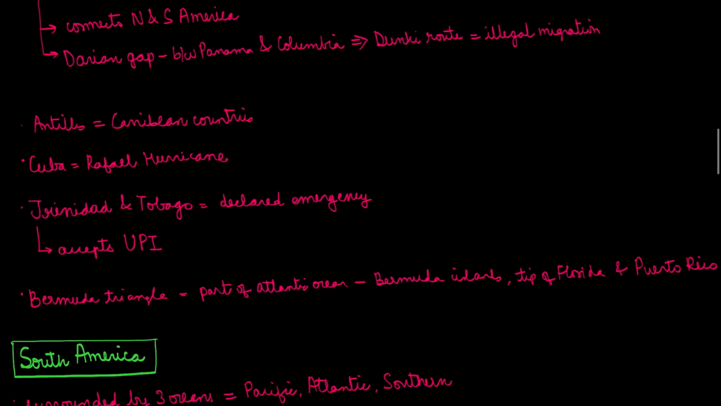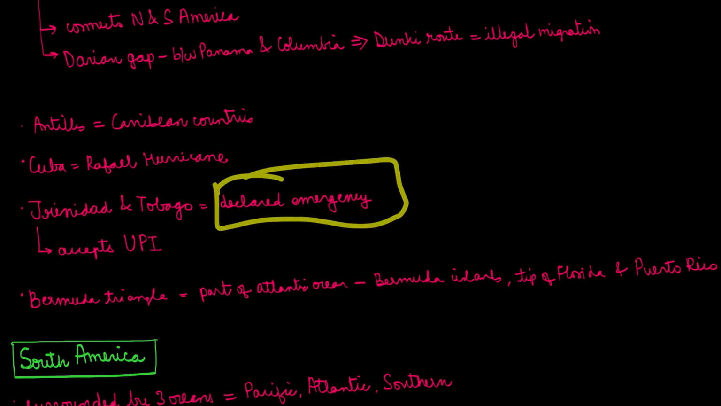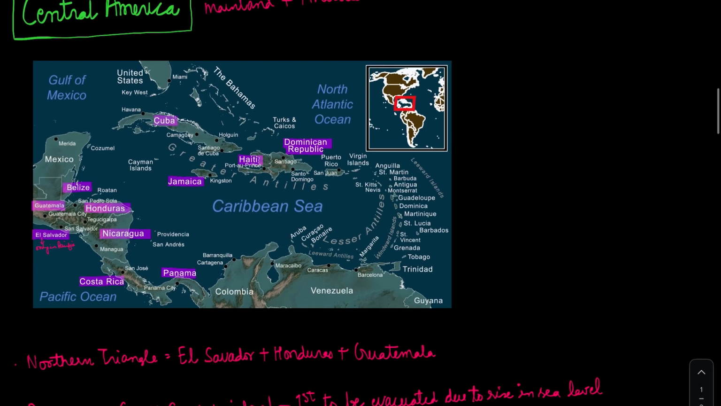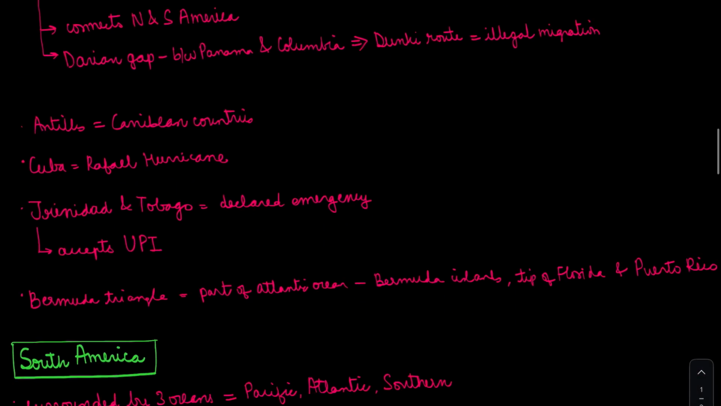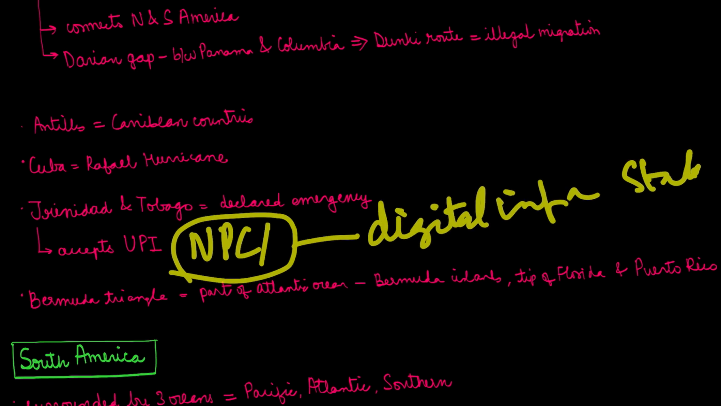So, the countries Trinidad and Tobago. These were in news because they have recently declared emergency. Also, Trinidad and Tobago have accepted UPI. This is Trinidad, and this over here is Tobago. Trinidad has accepted UPI, Unified Payments Interface of India, which was actually created by NPCI. This is in our digital infrastructure stack, DG stack.